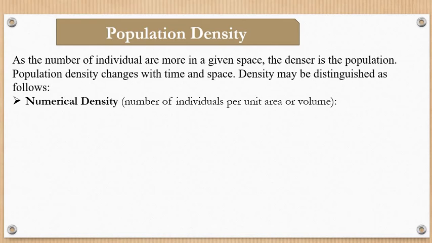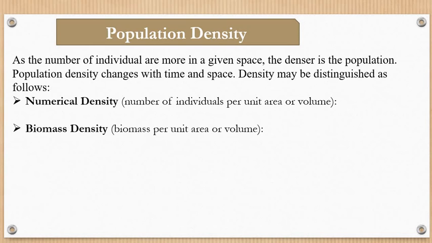When the size of the individuals in a population is relatively uniform, just like birds, say a population of birds, insects or mammals, then density expressed in numbers is referred to as numerical density, right? Anything which can be counted numerically is said to be numerical density.